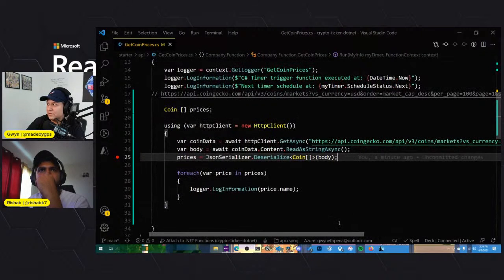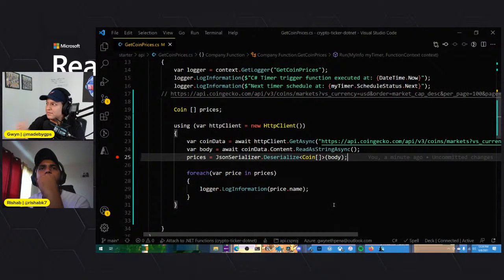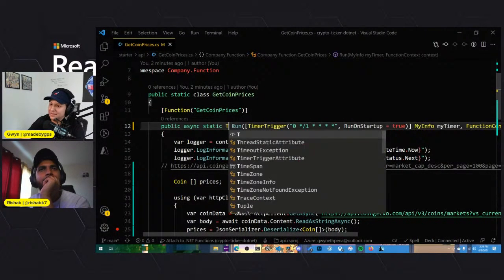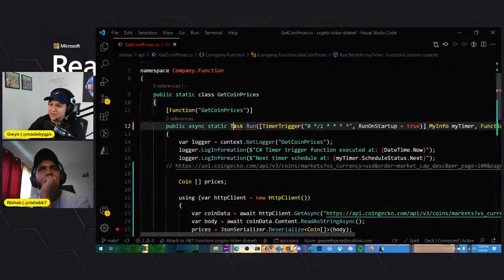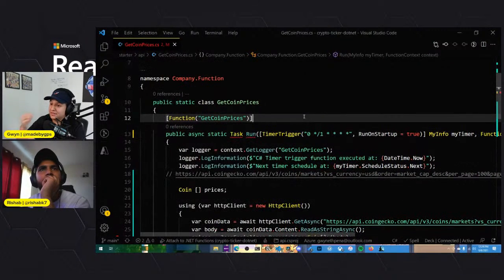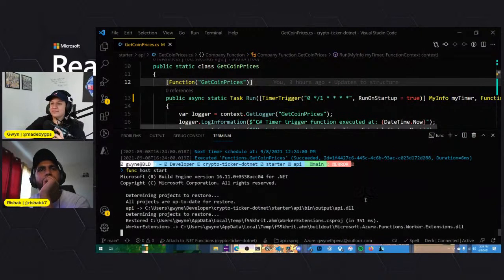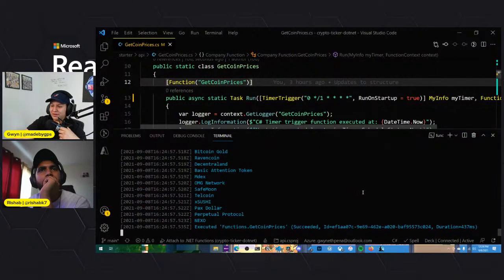JSON serializer coin body for each. Shouldn't it be, no, wait. Is it task? Is it because we're doing, could be. Oh, that's probably it. And then we have to do that. I think that's it. There we go. See, I was returning the wrong type. My mistake. All right, cool.